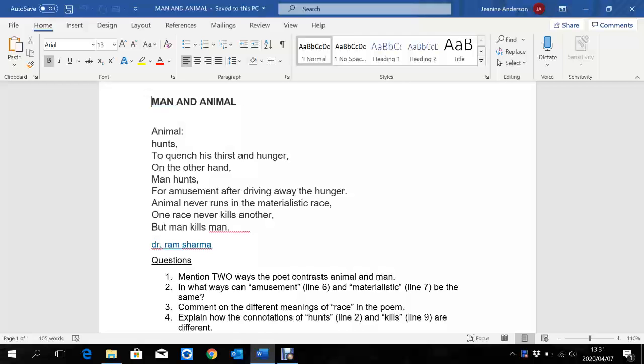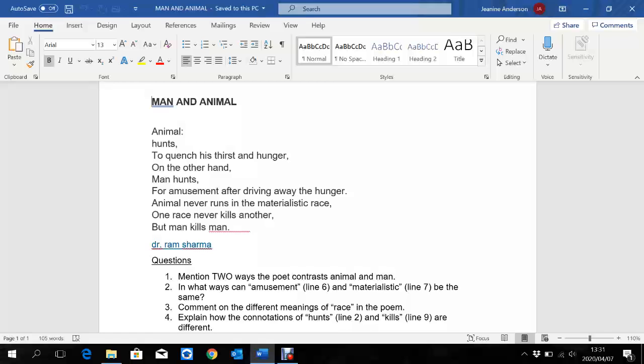Animal hunts to quench his thirst and hunger. On the other hand, man hunts for amusement after driving away the hunger. Animal never runs in the materialistic race. One race never kills another, but man kills man.